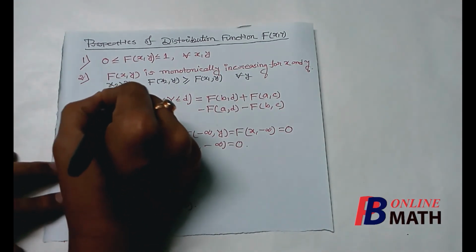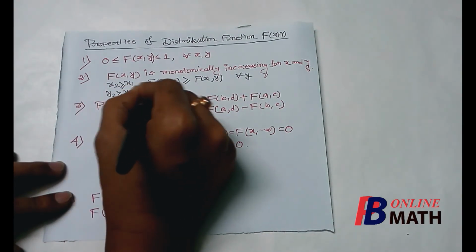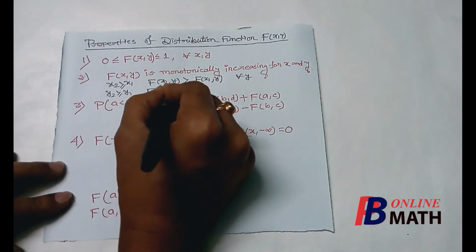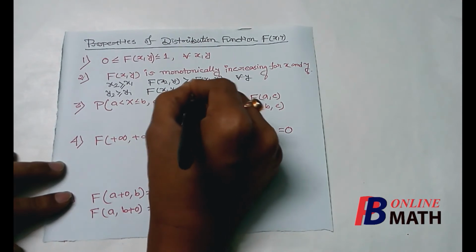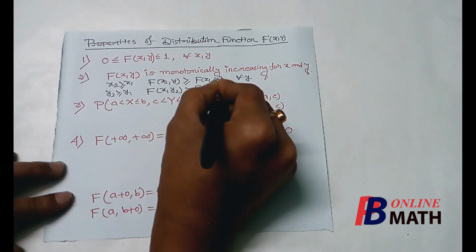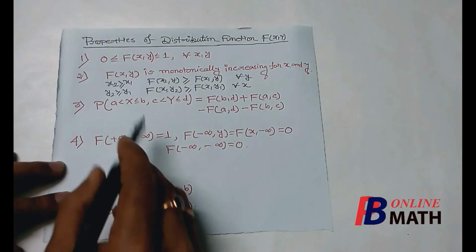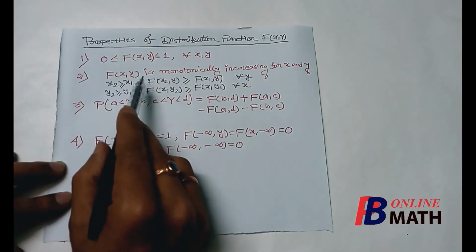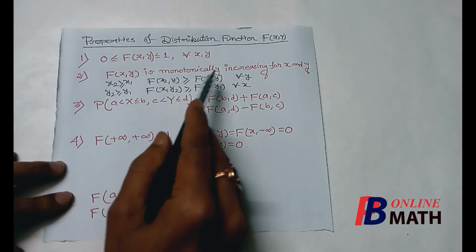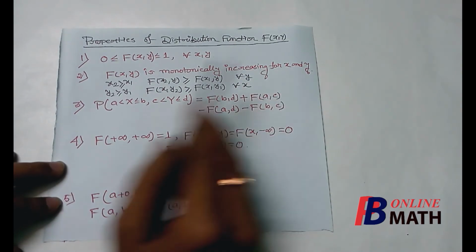Similarly, if y2 is greater than or equal to y1, then F of (x, y2) should be greater than or equal to F of (x, y1) for all the values of x. So the function F(x, y) is monotonically increasing for both the variables x and y.